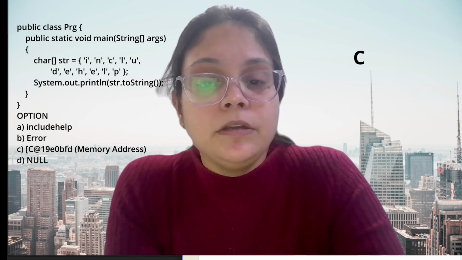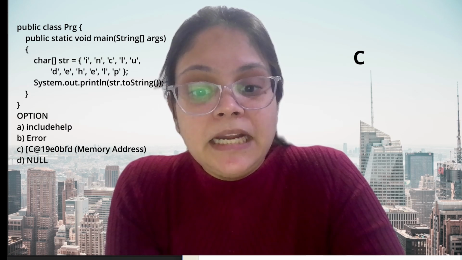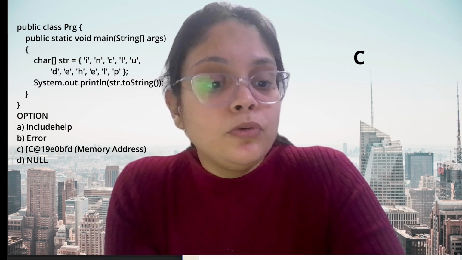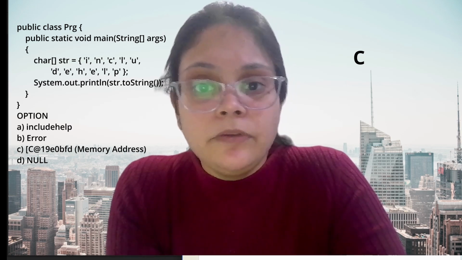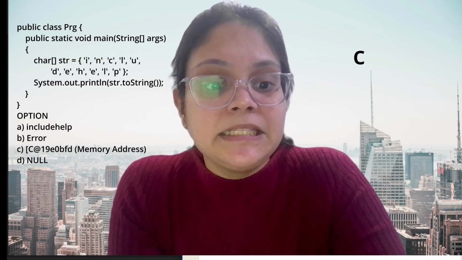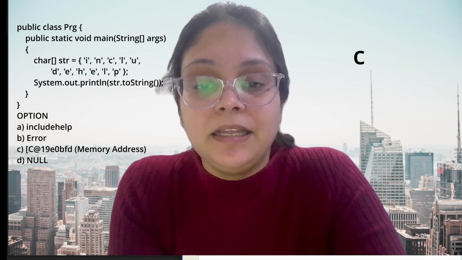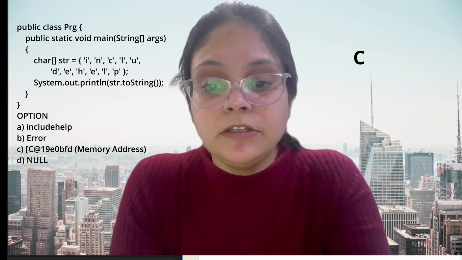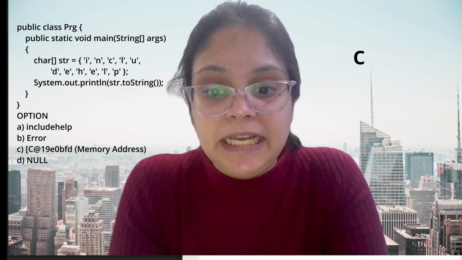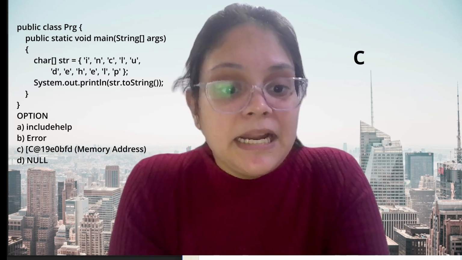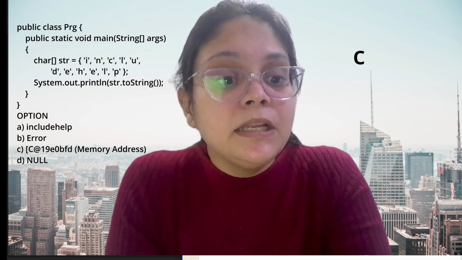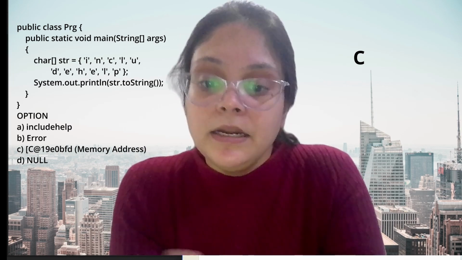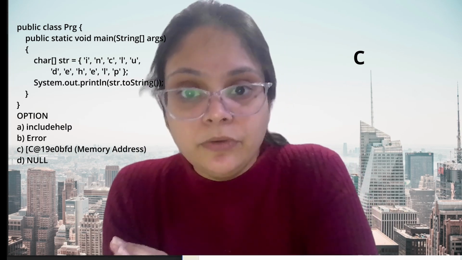If you are trying to print that character array using str.toString, it will not convert into the string, because str is an object of the character array, and what this object holds is the address of the first character, which is I. So that is why it is going to print the address in string format only. That's all. It is not going to be converted into the string.